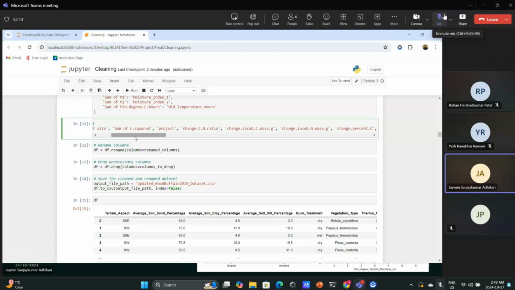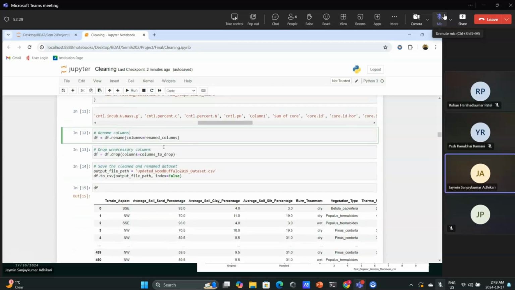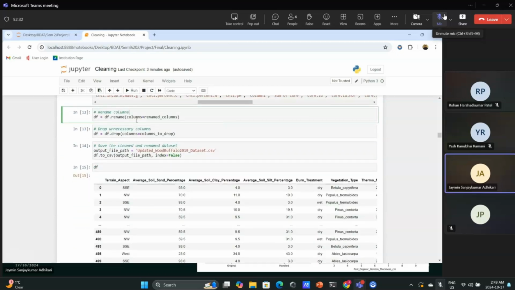That is how we decided, for each and every column, which we need and which we don't. Then we executed all the renames and drops of unnecessary columns, and saved our updated data set.